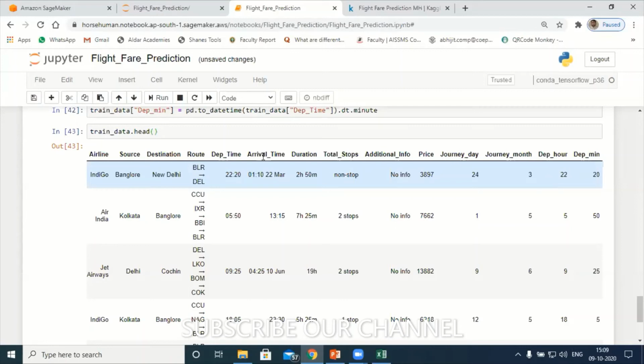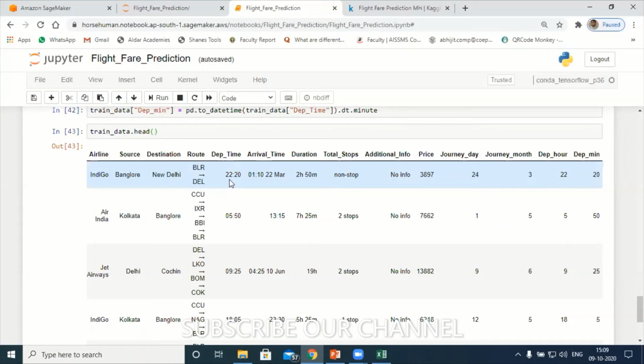Departure time, do I need this one? No, we don't want this one. Okay, because departure time is the time when the plane leaves, right? Yes or no, participants? Yes, sir, departure time is when the plane leaves.